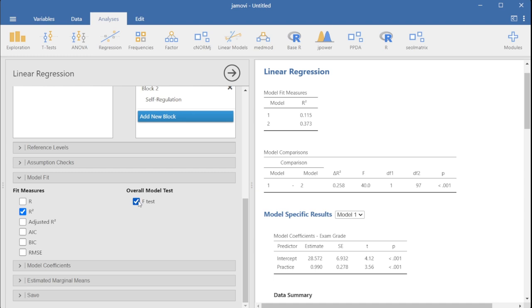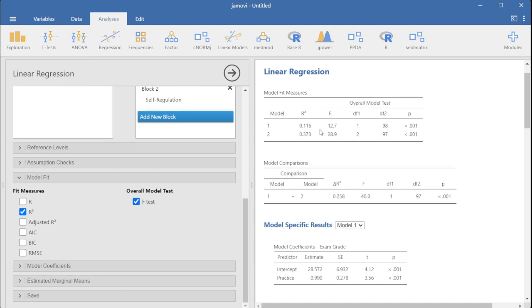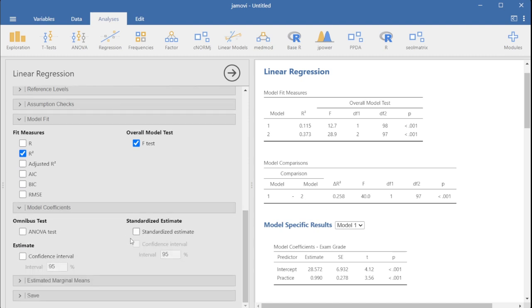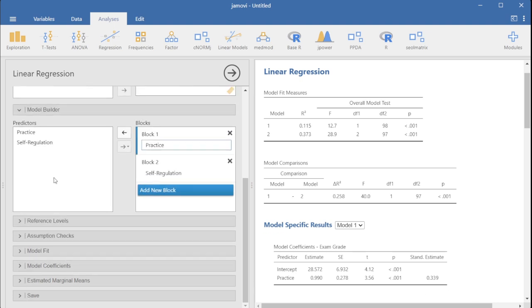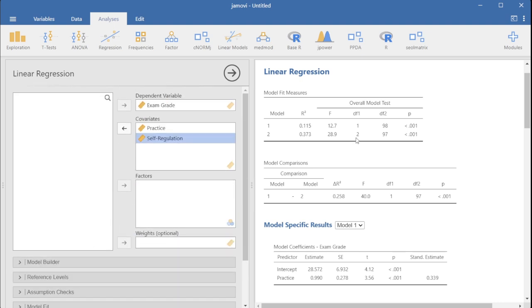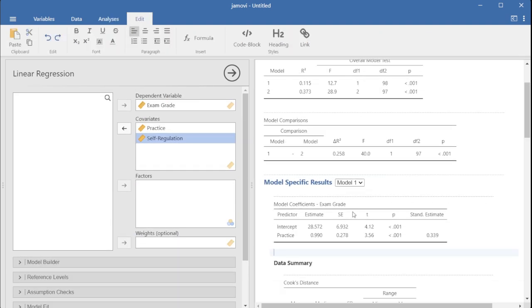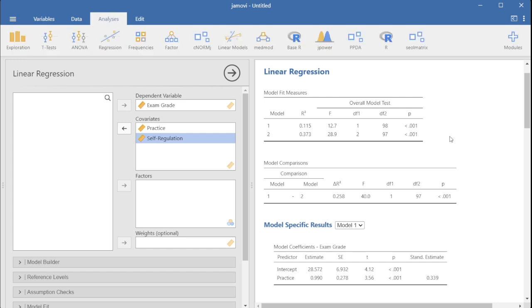We need to check our F-test because we want to have our significance and our F-value in the regression tables, and we want our standardized estimate, of course, knowing how much is the standardized regression weight for our predictors. Now it is time to interpret our results. So I will not focus really much on the assumptions because we already went through them in a different video.